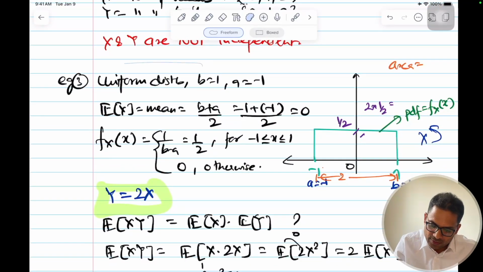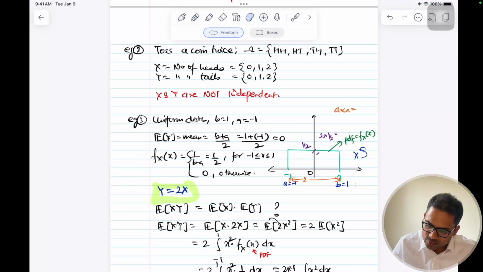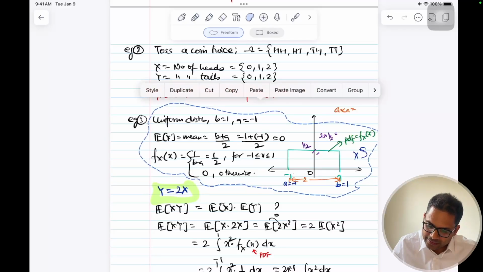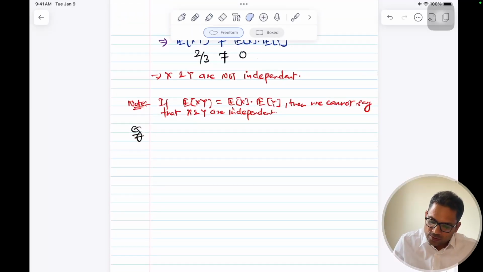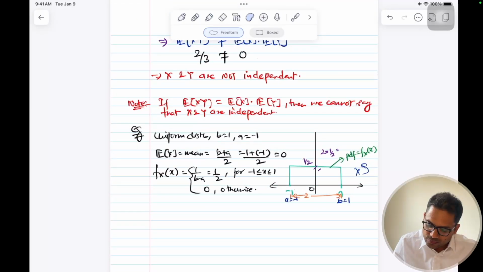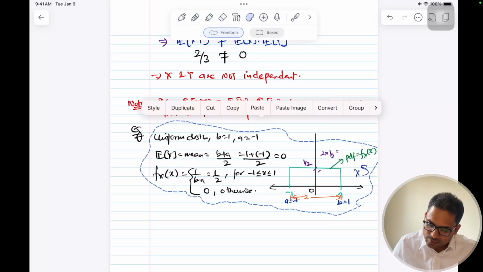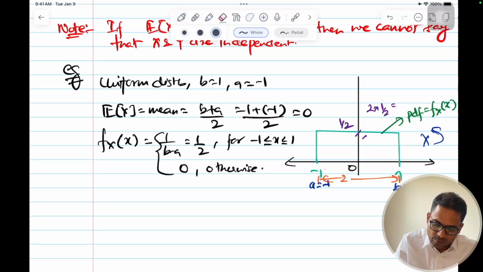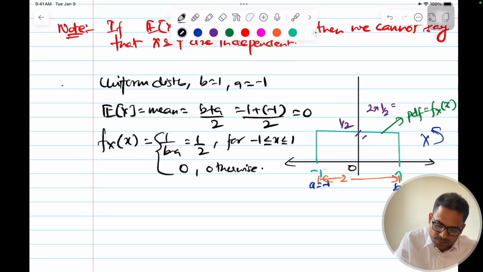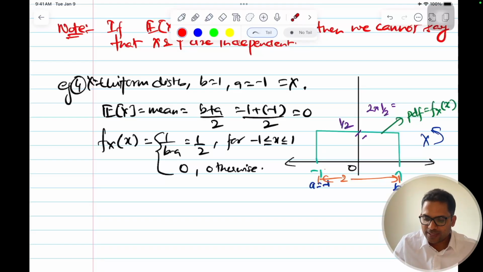Okay, so we have a uniform distribution. For example 4, this is how my x is defined. So my x is a uniform random variable that is defined from -1 to 1 and whose expected value is 0.